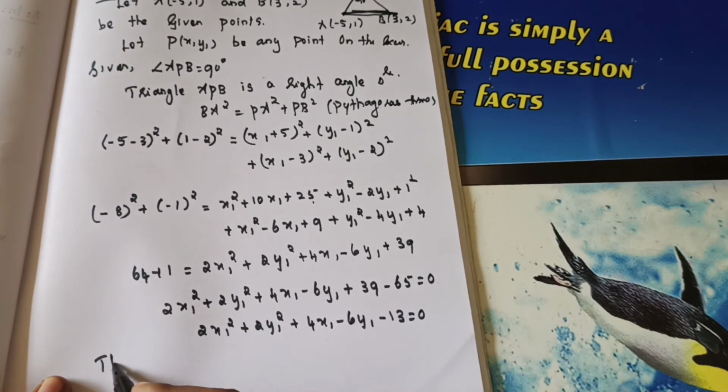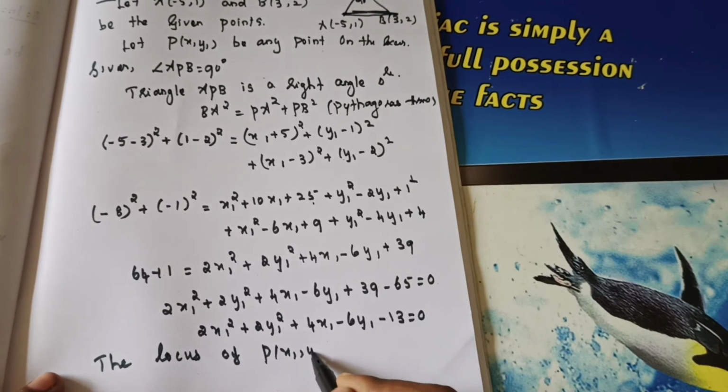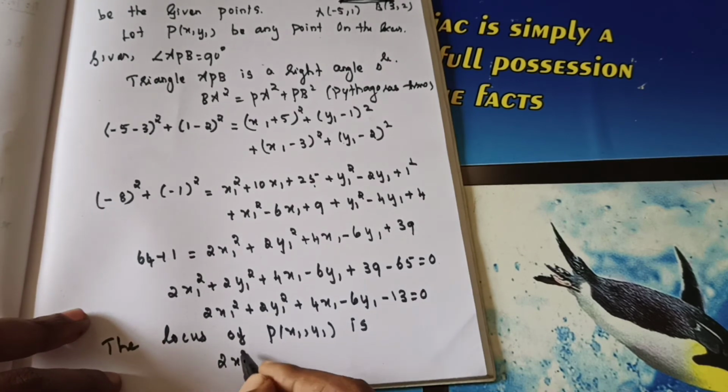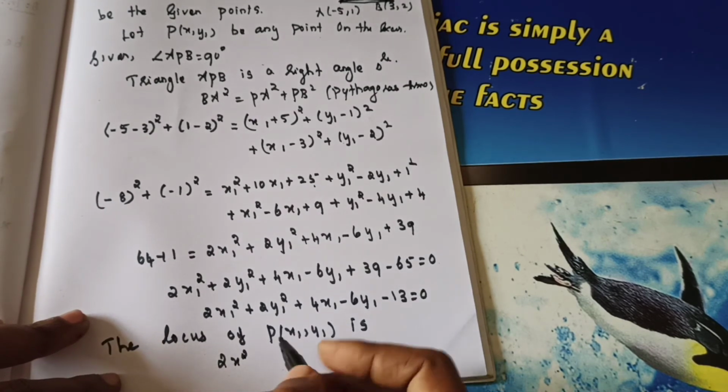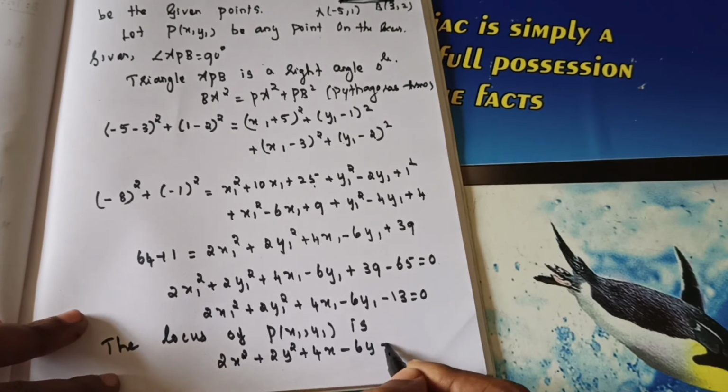So the locus of the point P of x1 comma y1 is, change everything to x y. So 2x square plus 2y square plus 4x minus 6y minus